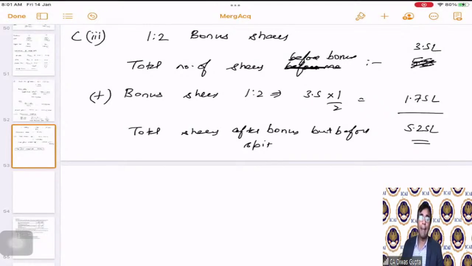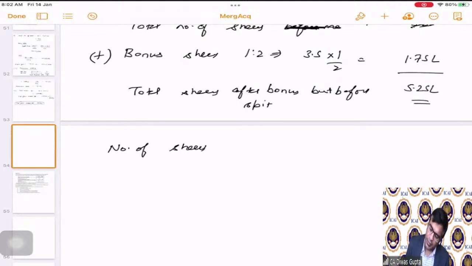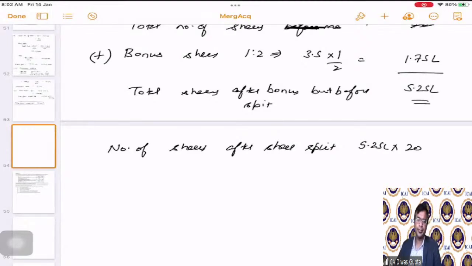Now, in the next step, they are going to do the share split. How are they going to do the share split? So the number of shares after share split is 5.25 lakhs into 20.